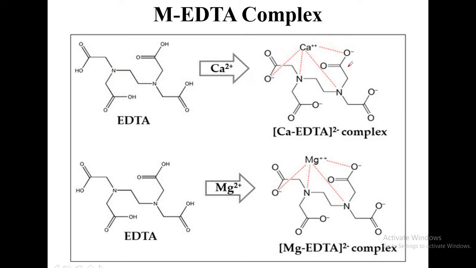Like this, a complex is formed, and similarly with magnesium ions also. But these complexes are colorless. During the course of the titration, almost all the calcium and magnesium ions present in the free state go with the EDTA, and the MEDTA complex is formed.